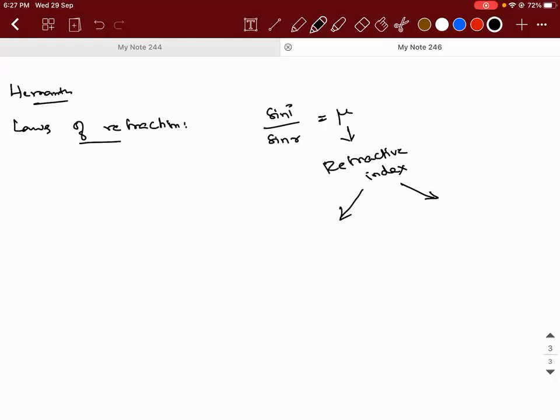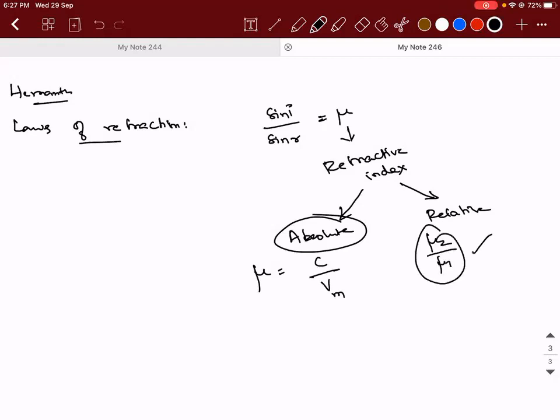Sir, absolute and relative. So what does absolute refractive index mean? How do you define it? It is the ratio of the speed of light in vacuum divided by the speed of light in the given medium. The relative will be mu2 divided by mu1. Okay, accepted.